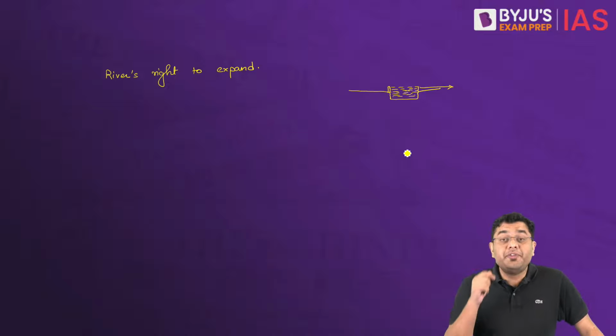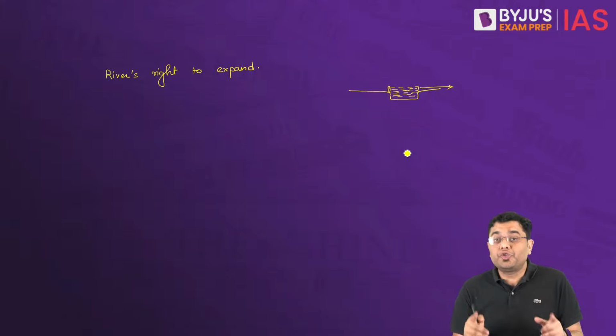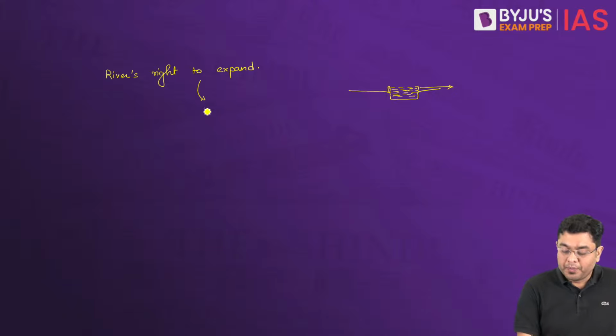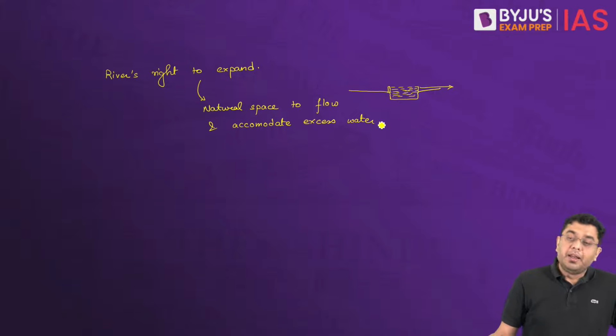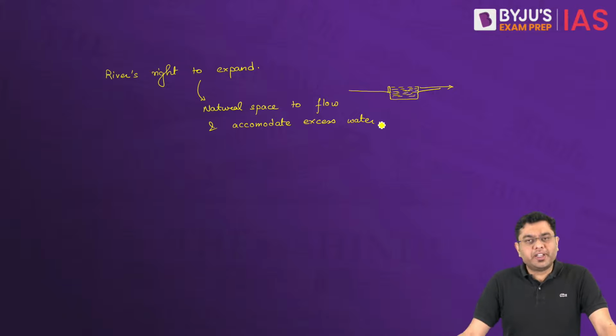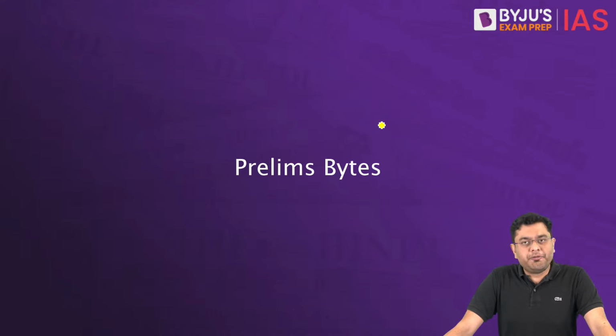So even these artificial embankments do not help. The river should have natural space to flow and accommodate excess water. And for that, even cleaning and desilting of the rivers is a must. Okay? That is what you need to understand for the anatomy of the floodplains.